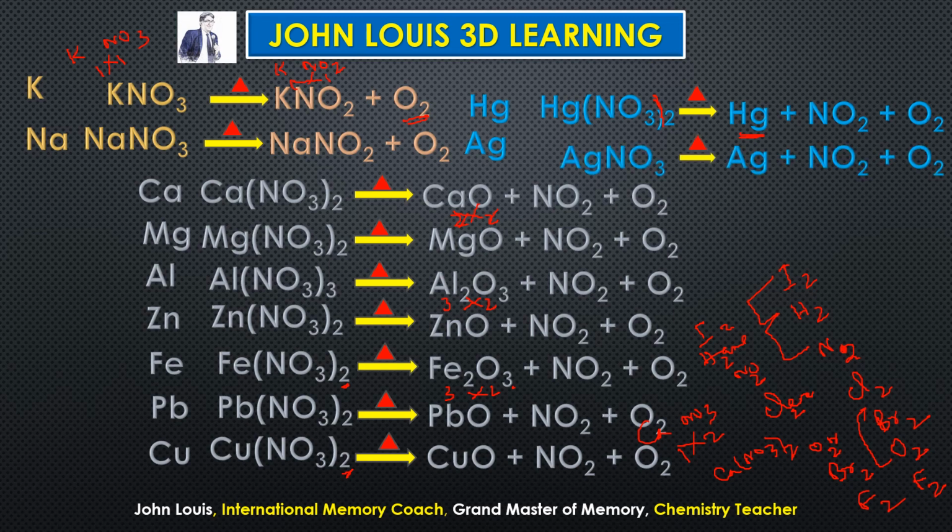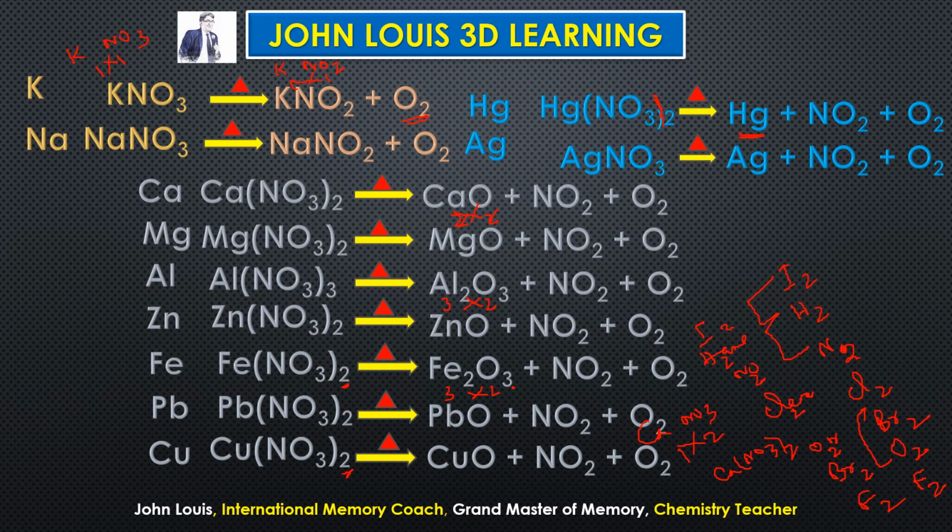Similarly, silver nitrate will form what? Silver plus nitrogen dioxide plus oxygen. Clear? Hope you understood. And you try to write the equation on your own. You will be very happy when you are able to write on your own by thinking, not by rote memorizing. So write the symbol, write the valency, get the formula correctly, apply the rule.